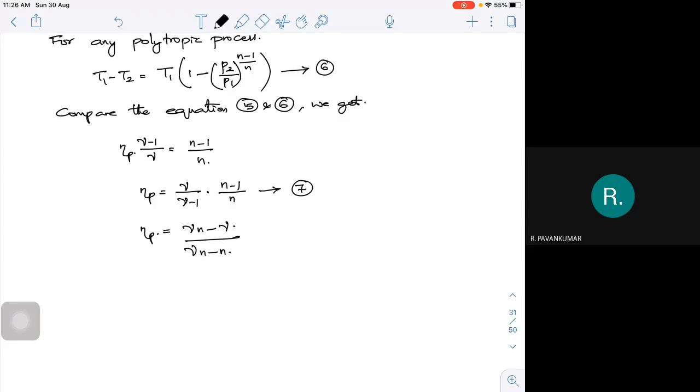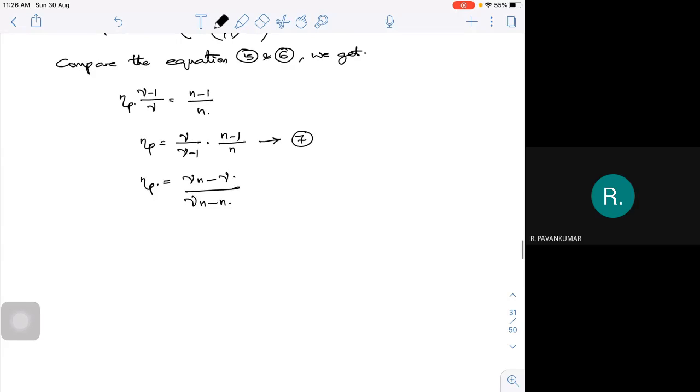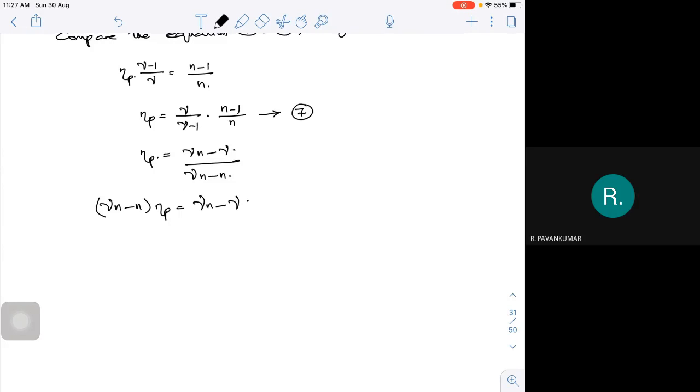Cross multiply, the same thing. This will be gamma into n minus n into polytropic efficiency, equal to gamma into n minus gamma. I want only in terms of gamma, so I can retain the gamma as it is on the right hand side.